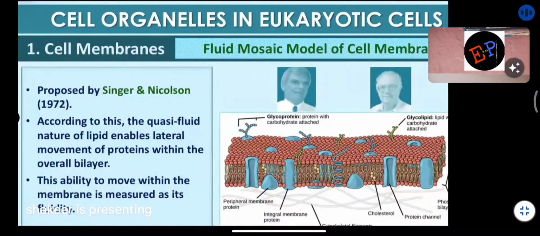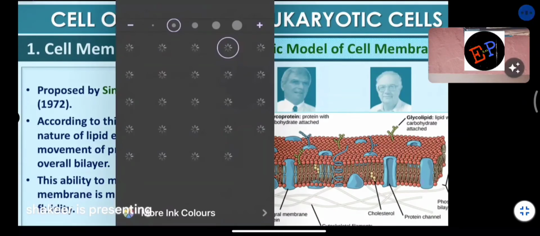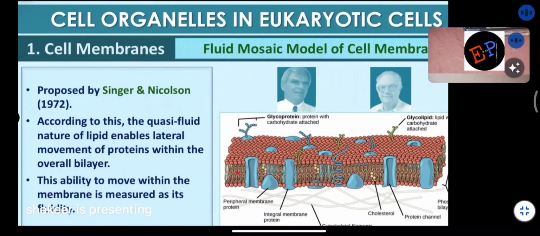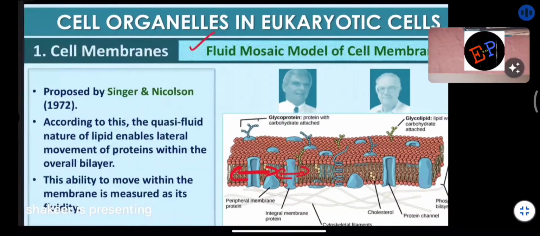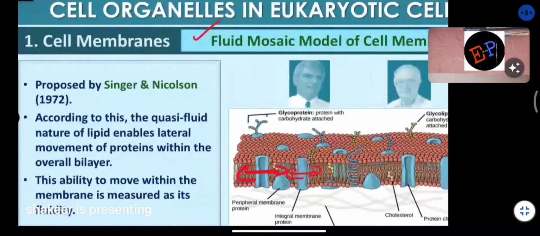So, fluid mosaic model of cell membrane. What is meant by fluid mosaic model of cell membrane, ma? It means that the proteins which are present in this cell membrane, they can have some lateral movement. Lateral movement means what? Lateral movement means sideways movement. So these proteins, they can move like this. Are you able to understand, ma? So this type of protein movement, that is called as a fluid mosaic model of cell membrane. Are you able to understand, ma? It was proposed by whom? It was proposed by Singer and Nicholson.